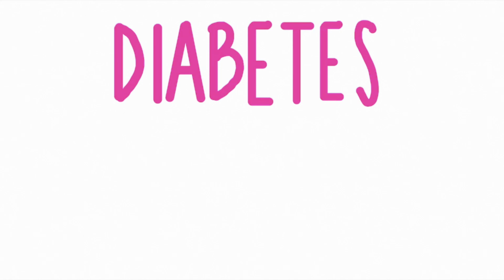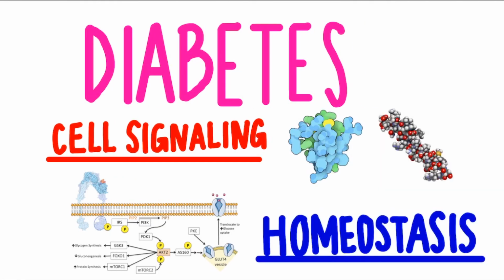Diabetes highlights the importance of cell signaling and the hormones such as insulin and glycogen in maintaining homeostasis.